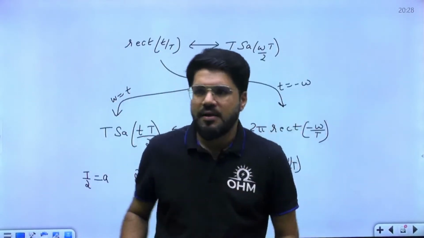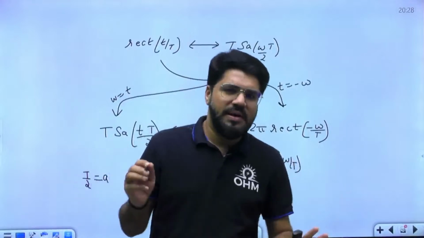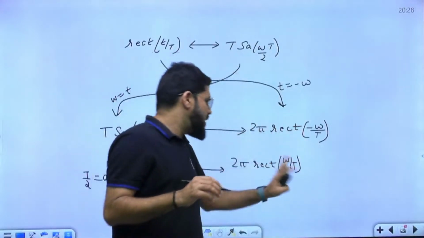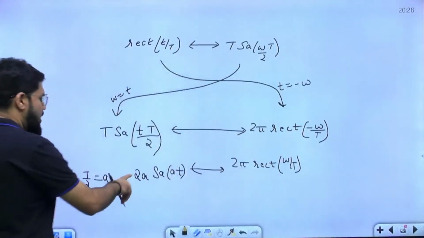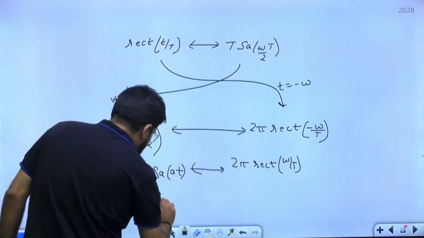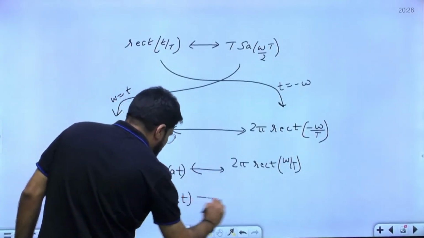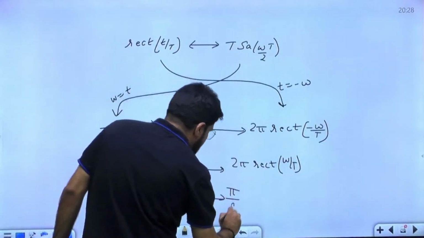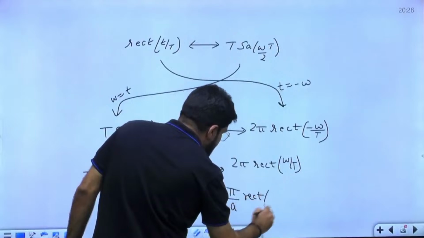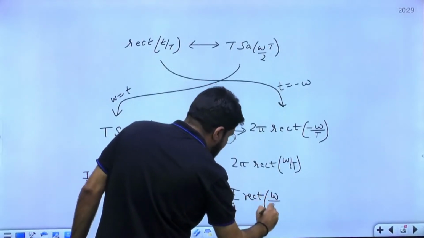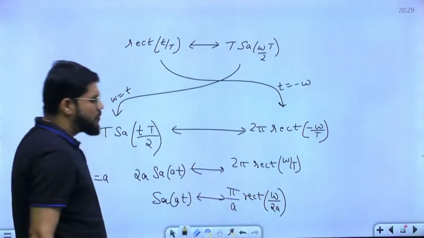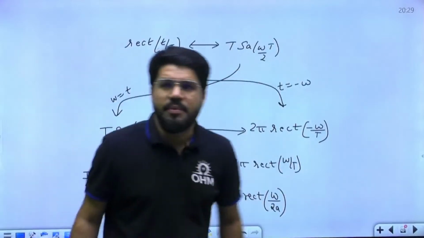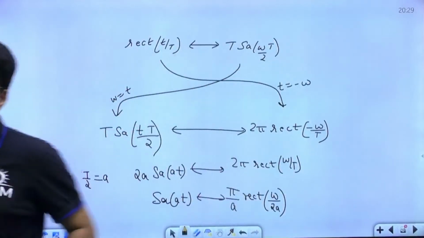It is even symmetric. Rectangular signal is even symmetric. So rect of minus omega and rect of plus omega will be the same. So 2 cancel. What is the Fourier transform for sampling at? I've already told you. For sampling at, the Fourier transform becomes pi by a rect of omega by T, and T is 2a. Pi by a rect of omega by 2a. Same thing I told you in the formula table.